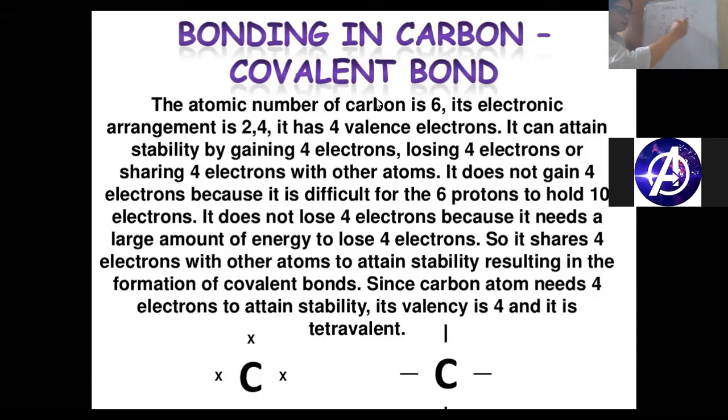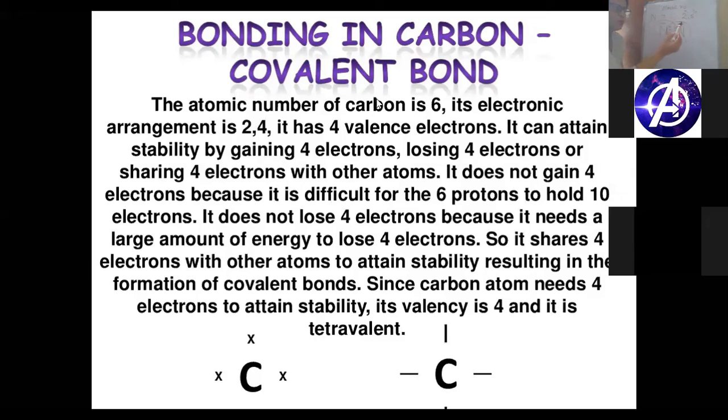And the shared pair will be counted towards both. So it's 1, 2, 3, 4, 5, 6, 7, 8. This has become stable. This has become stable too. So such a kind of bond we call a triple covalent bond. So we have 3 types of covalent bonds.